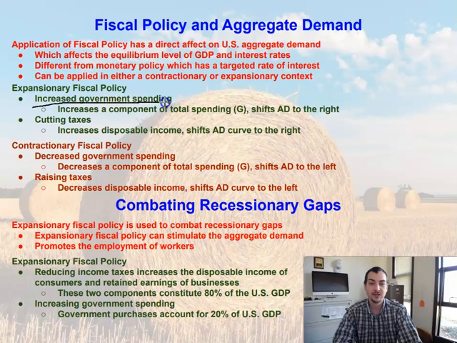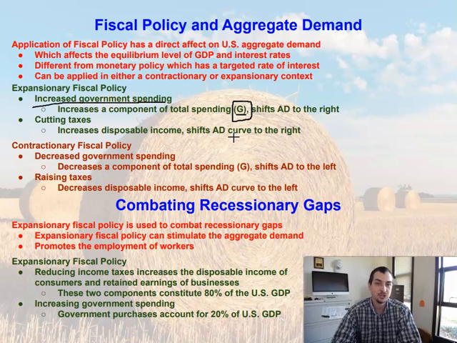By increasing government spending. Well, if you remember all the way back to chapter 12, whenever we're finding that equilibrium of the product market, if you remember that G that was in there, that was the government spending. Back in chapter 12, we just kept it constant, right? We didn't really worry about it too much. But what happens if we actually increase the government spending? We increase that G. Well, then that's going to shift out that aggregate demand. It's going to shift it to the right. So we're going to see a change based off of that formula back from chapter 12.